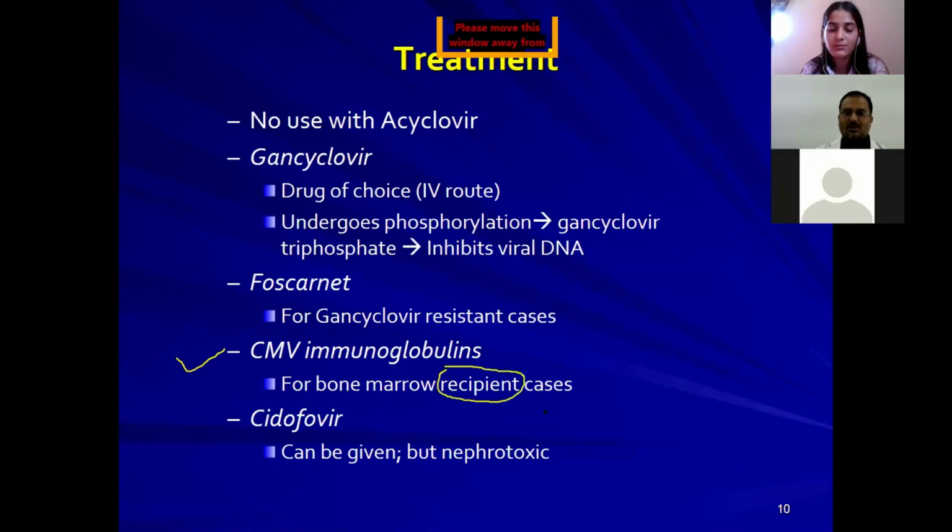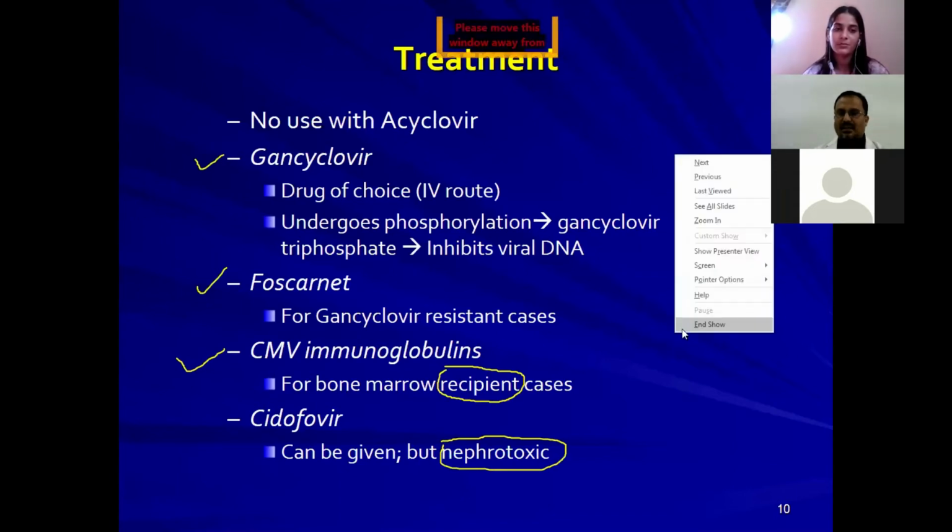Not only bone marrow, in any transplant recipient case, we can give the cytomegaloviral immunoglobulins if the donor is positive for cytomegaloviral infection, right? Then cidofovir can be given, but it's a highly toxic drug, especially nephrotoxic. That's why we are not using it. Mostly we are using ganciclovir or foscarnet. This is the treatment for these particular organisms.